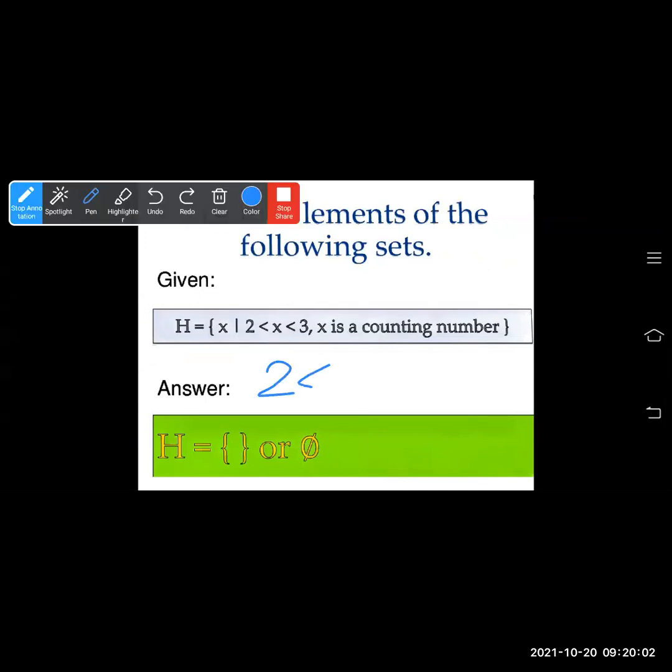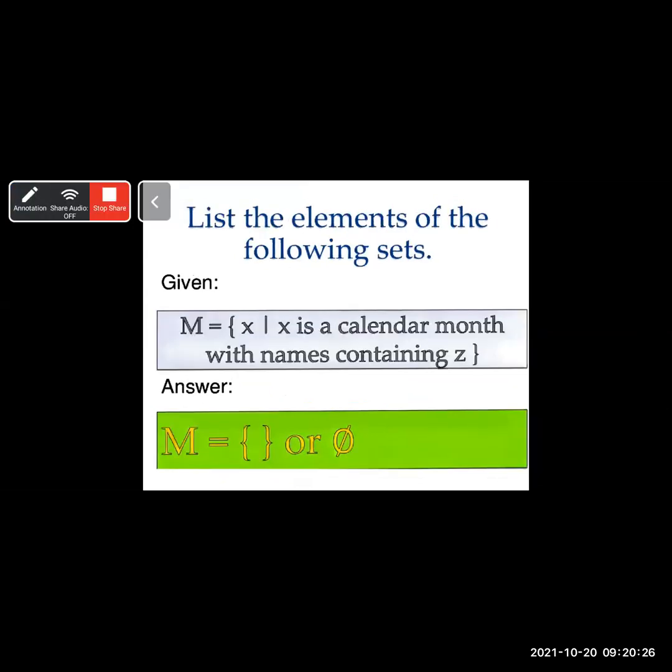In between 2 and 3, is there any counting number? There is not a single counting number in between 2 and 3. Therefore, we can list this set as the empty set. There is not a single element in between 2 and 3, so it is called the empty set, or phi.